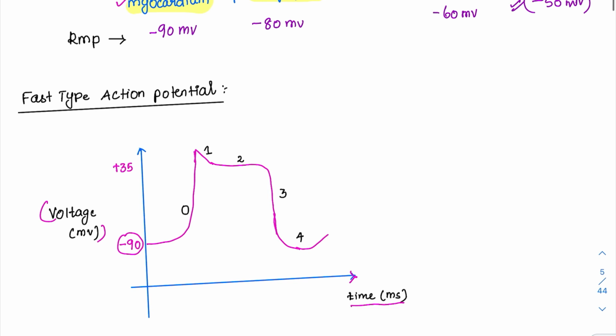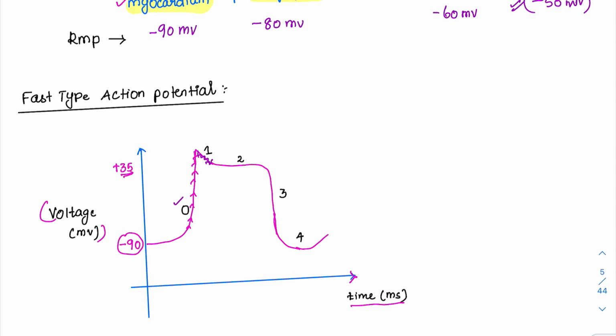From minus 90, what is happening? Just see, there is an upstroke. This upstroke is bringing it towards the positivity of plus 35. If this upstroke is there, it means that some positive ions are entering. Whenever positive ions enter the cell, it was initially negative, now it is becoming positive. What is this called? Phase 0 is depolarization. We will write down all the events. Then after that, there is a falling of potential.